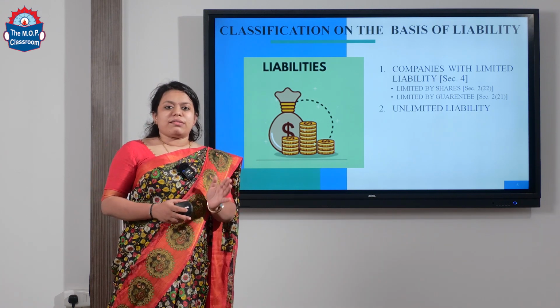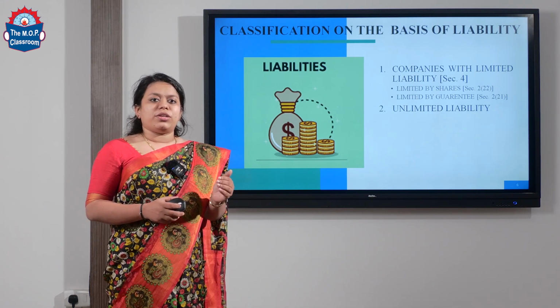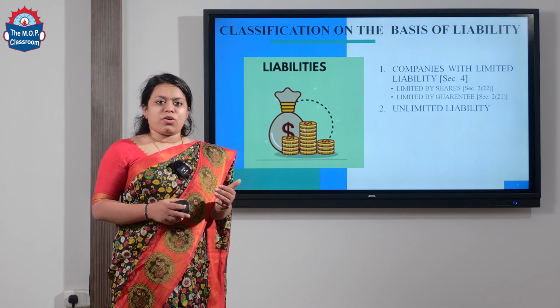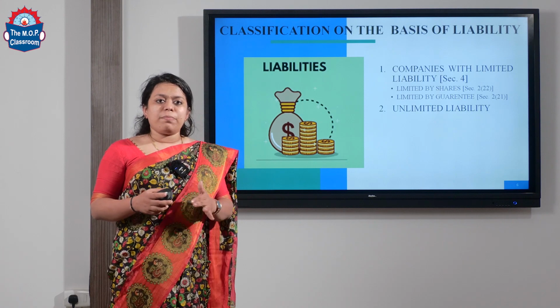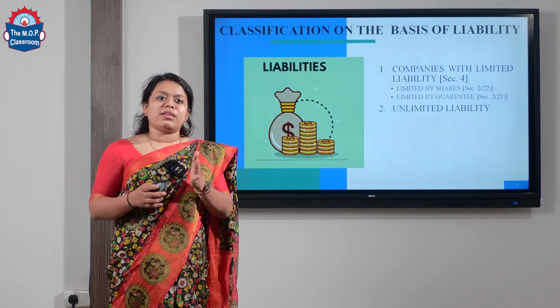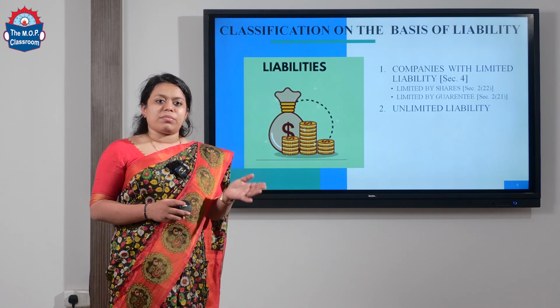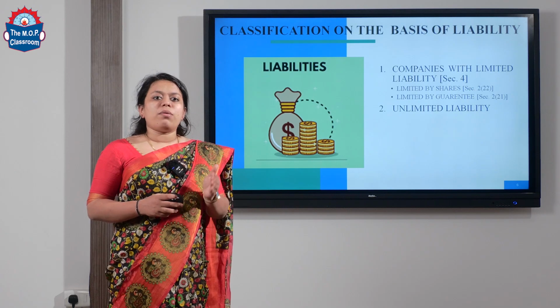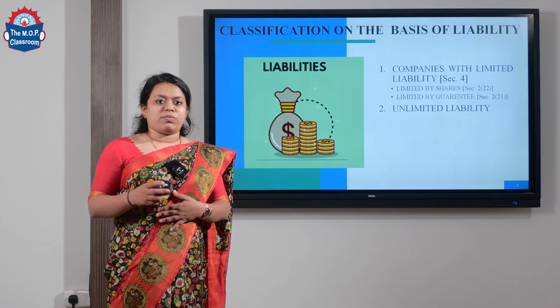Unlimited liability is when your company falls under bankruptcy and you have to repay the debt. Even your personal property is included in unlimited liability. That means you are bound to pay your debt with your personal properties, whatever you have.